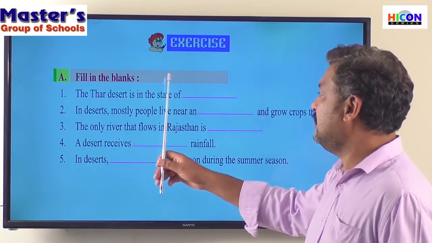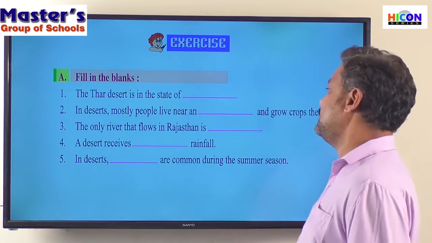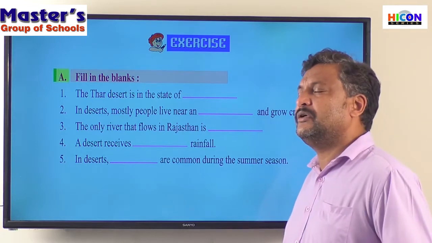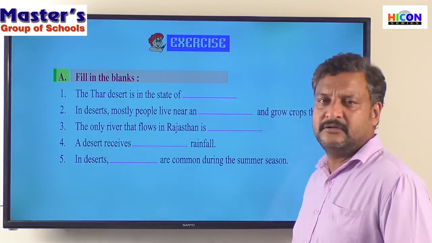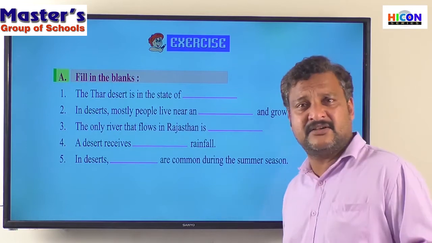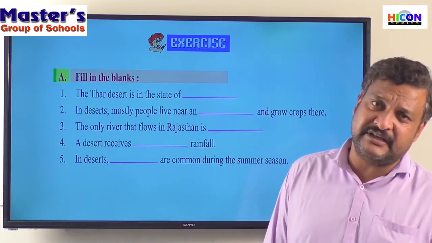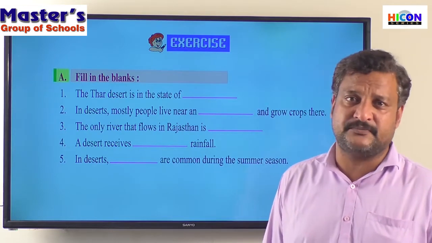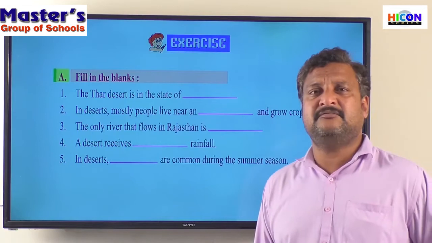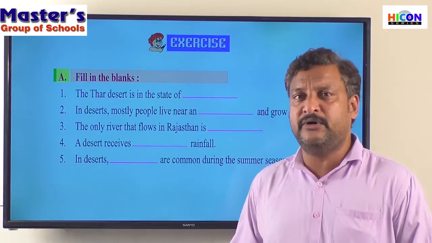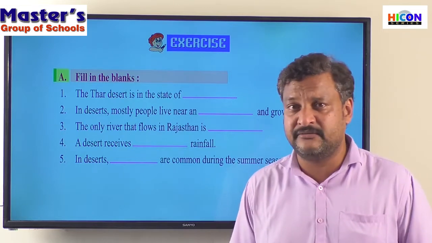Second one, in Rajasthan, mostly people live near dash and grow crops there. So, is it possible to grow crops in Rajasthan or in the Thar Desert? No. Why? The soil is a sandy soil. It's not fertile soil. Then, there are no irrigation facilities. There are no water facilities also, isn't it? So there are some areas where they can find some water and some fertile soil around it, and we can see some human settlements around those regions, is what we have learned, isn't it?